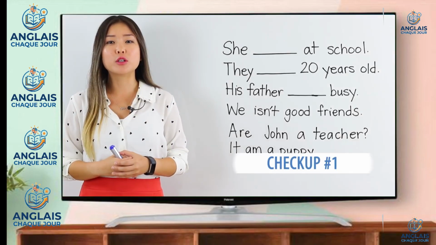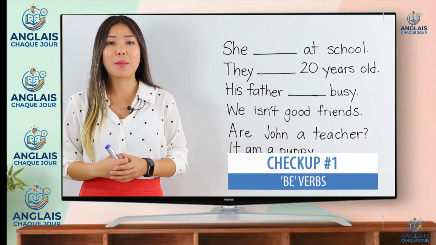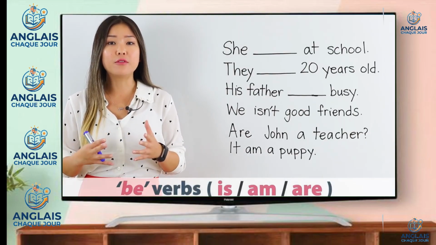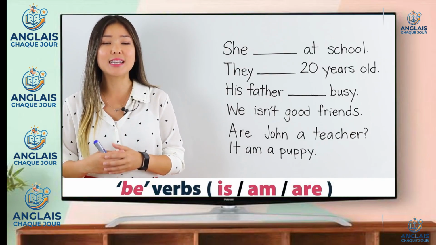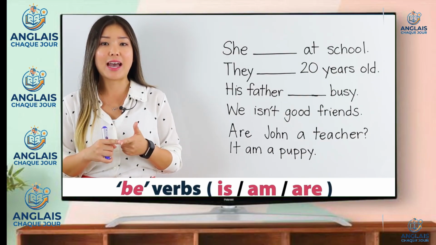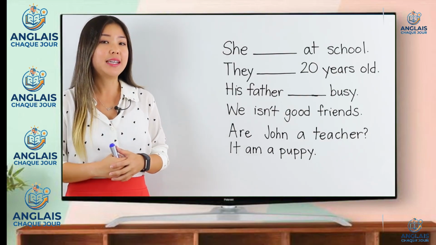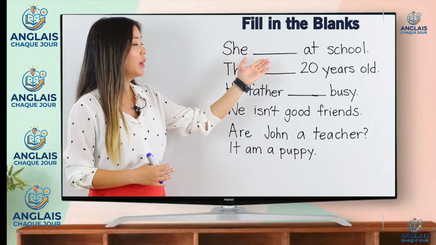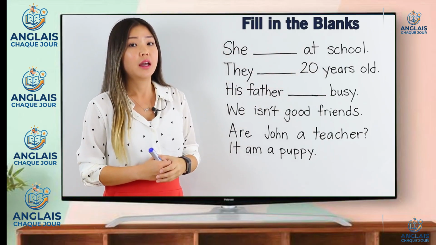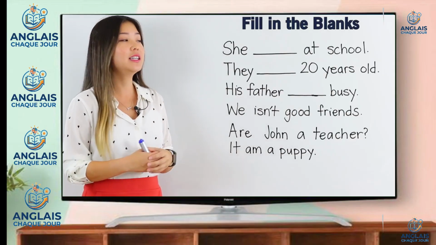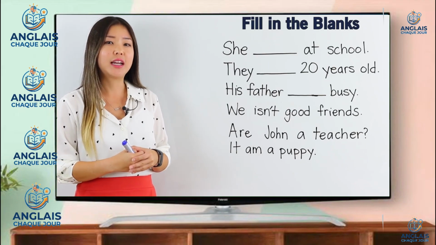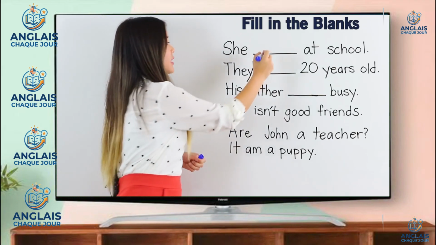Let's start with the first checkup. In this checkup, I want you to focus on the be verbs. Remember, be verbs in the present simple tense can be is, am, or are. Take a look at the first sentence. It says she blank at school. The subject of this sentence is she. What be verb do we use for she? The correct answer is